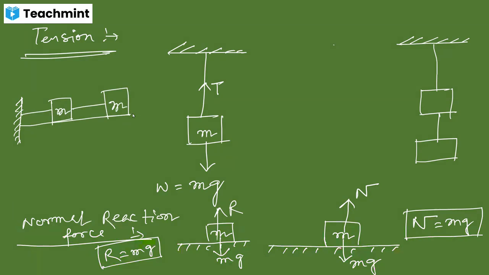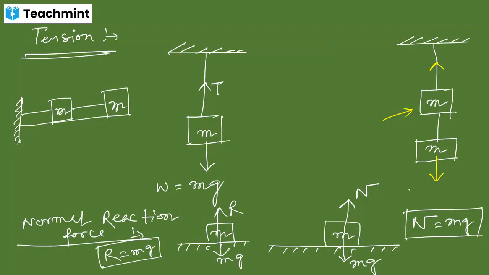But whenever we solve a numerical question, maybe the masses of the two objects will be different also. It is possible. So what should be the diagram by which you can say that the tension force is acting? This is the mass m, this is also the mass m. For the first one, as the object is attached with a fixed portion, obviously the tension will work in the upward direction, and the total weight will work in the downward direction.